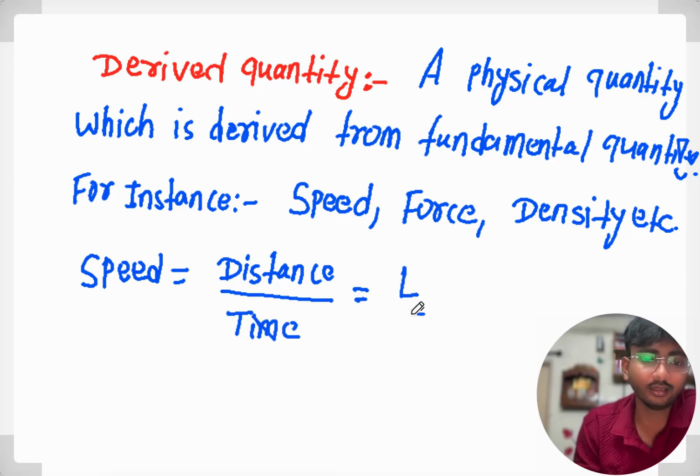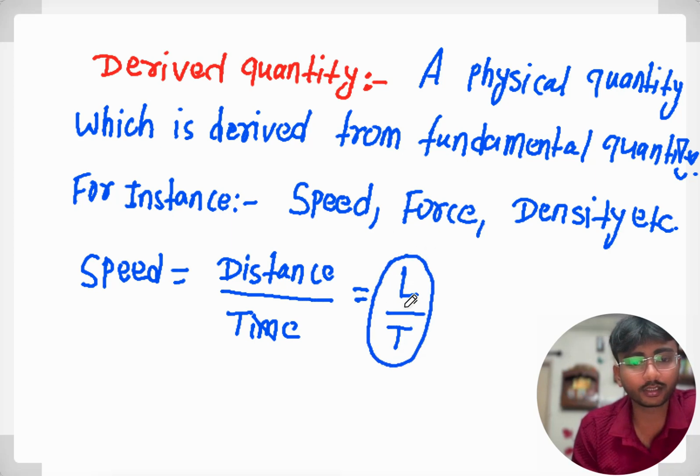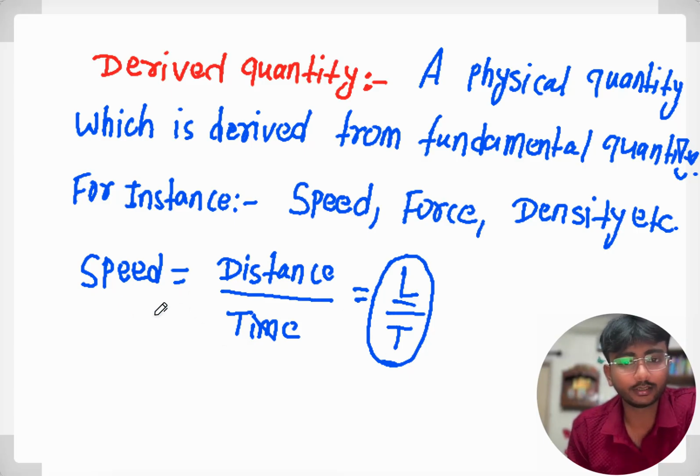Distance is nothing but length L and time is T. These two are fundamental quantities. So speed is the ratio of two fundamental quantities. That is why speed is a derived quantity.